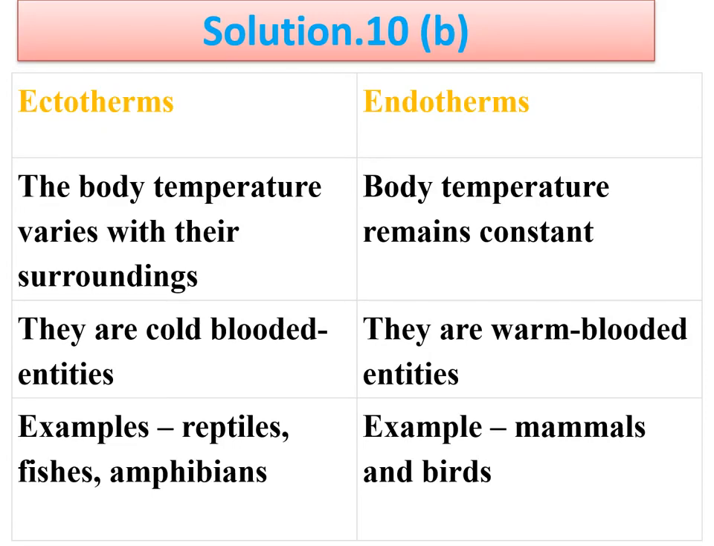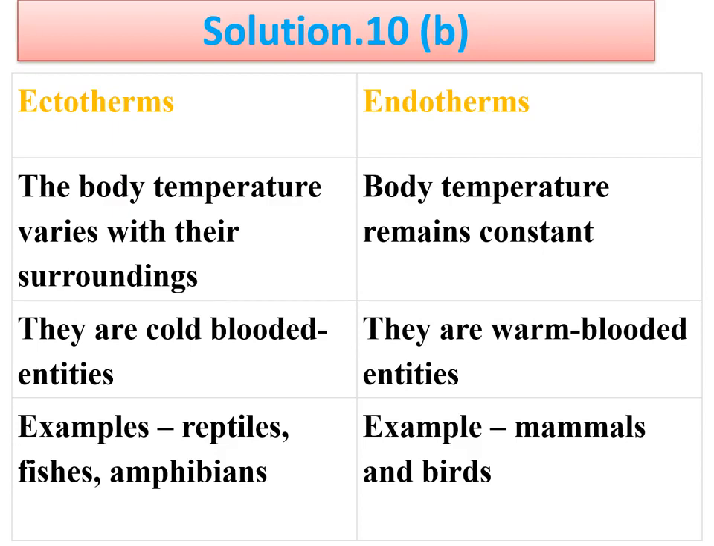Next is the answer of B part of question number 10. Here you need to differentiate ectotherms and endotherms. In ectotherms, the body temperature varies with their surrounding. This is also a term used for poikilotherms, cold-blooded animals. Those can also be called ectotherms, in which body temperature varies with their surrounding.